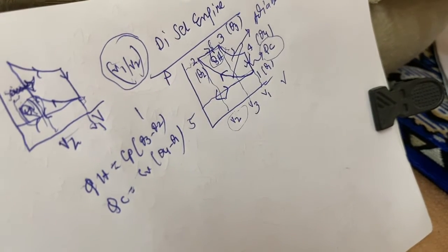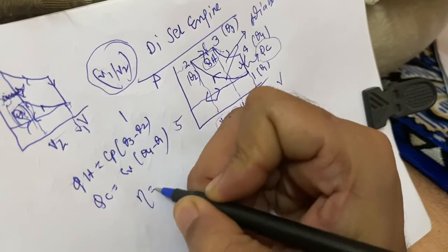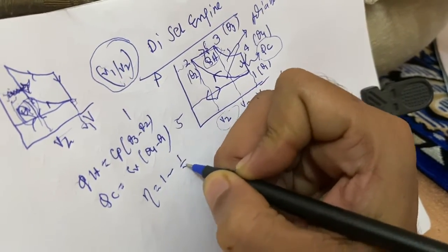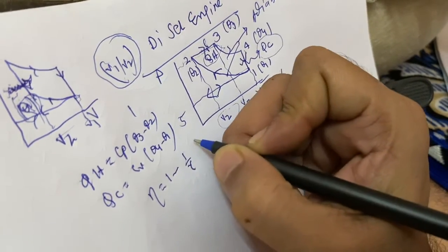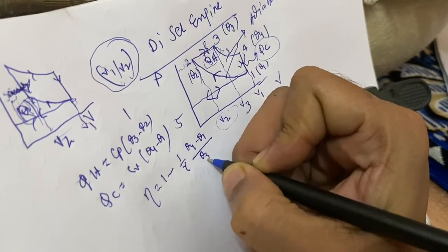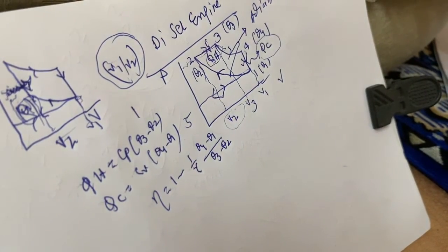So, the efficiency becomes eta equal to 1 minus 1 by gamma times theta 4 minus theta 1 by theta 3 minus theta 2. This is the efficiency.